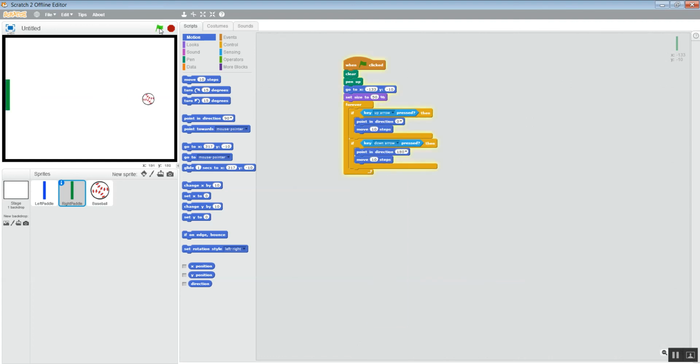So now, oh, and you need to make sure that it starts in the right spot. This is my green one. It was 319 is where it is right now, and -10. There we go. So green up and down makes it move up and down, and blue W and S makes it move up and down. The green can still go off the screen and the ball doesn't actually react. We will work on that in our next video.